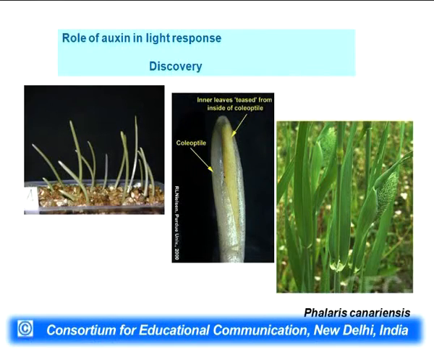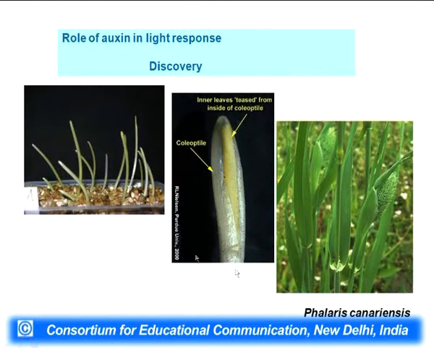This is called phototropism, and phototropism was the experiment through which auxin was identified. It will be very interesting to see how simple experiments led to the identification of a big science by using phototropism. So, I will show you some of the slides here.